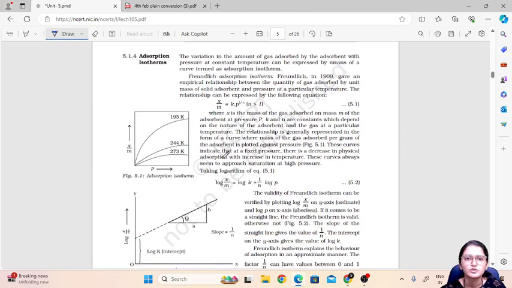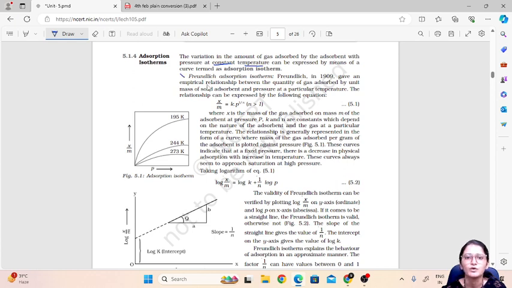Then about adsorption isotherm. Now what is adsorption isotherm? It is the variation in the amount of gas adsorbed by the adsorbent with the pressure at constant temperature. Iso means constant, therm is temperature. So the variation of the gas adsorbed by the adsorbent with the pressure at a constant temperature, expressed by means of a curve, is the adsorption isotherm.